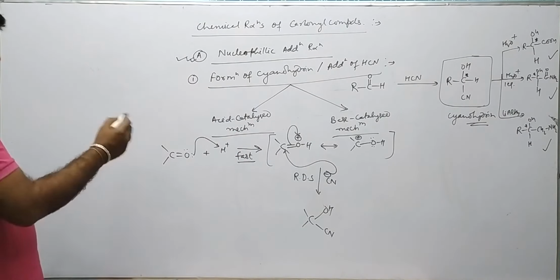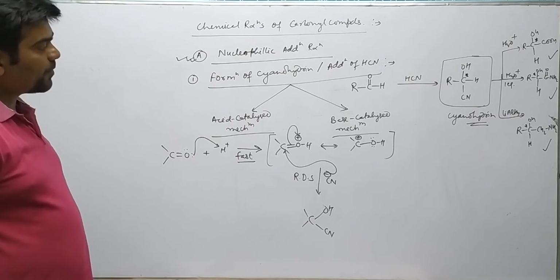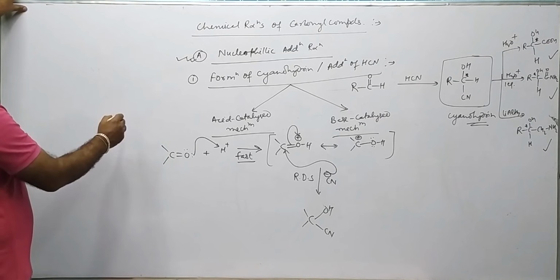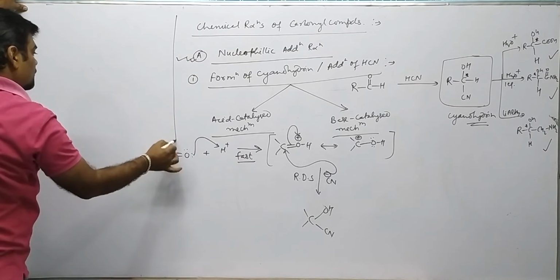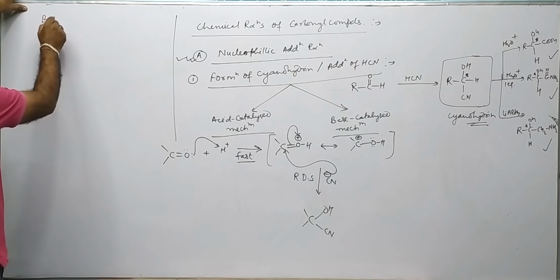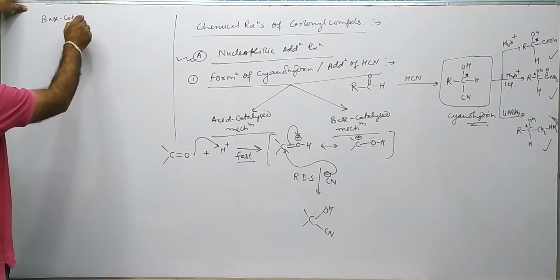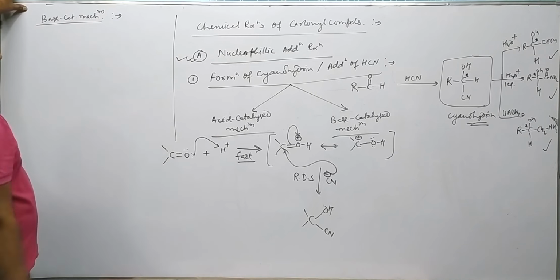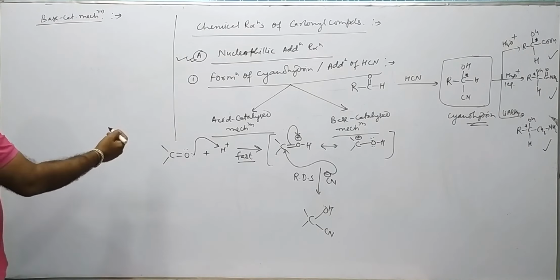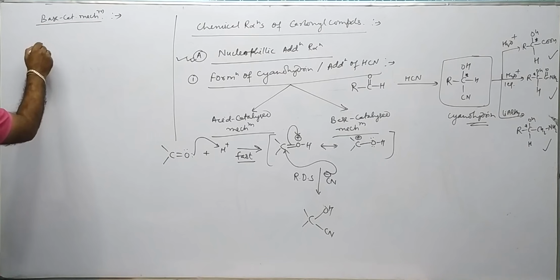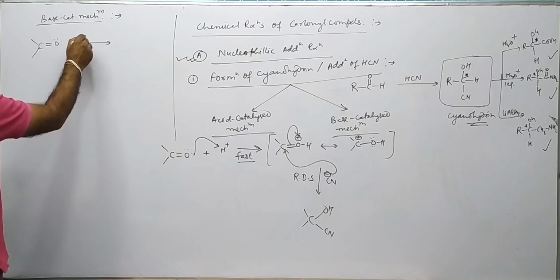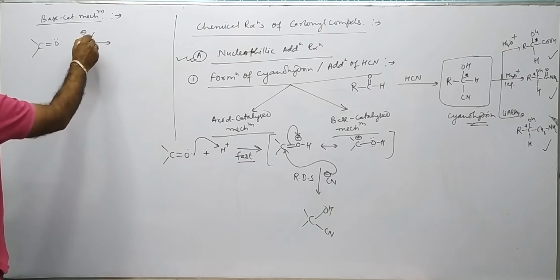Now, that was the acid catalyzed mechanism. Now we'll see the base catalyzed mechanism. In the base catalyzed mechanism, let's say there is a C double bond O, and since we have taken the base catalyzed mechanism, OH minus in presence of HCN.